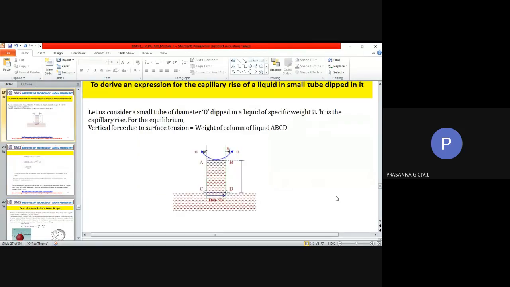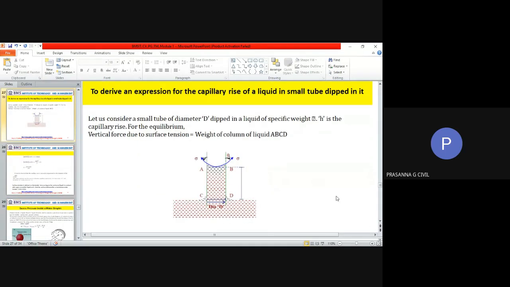Now we need to come to deriving an expression for a liquid in a tube which is dipped into the liquid. So this derivation gives us the relationship for the height h. Okay, we use this height as h. Rise, this is the rise, right? What is the relationship between the rise of liquid in the glass tube, and how we are finding it.